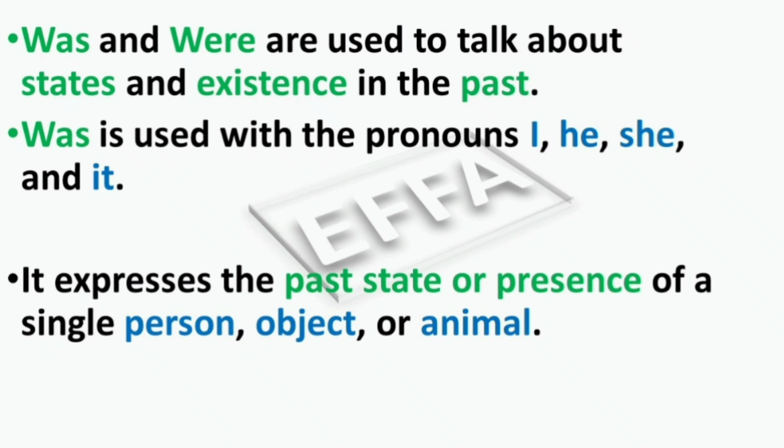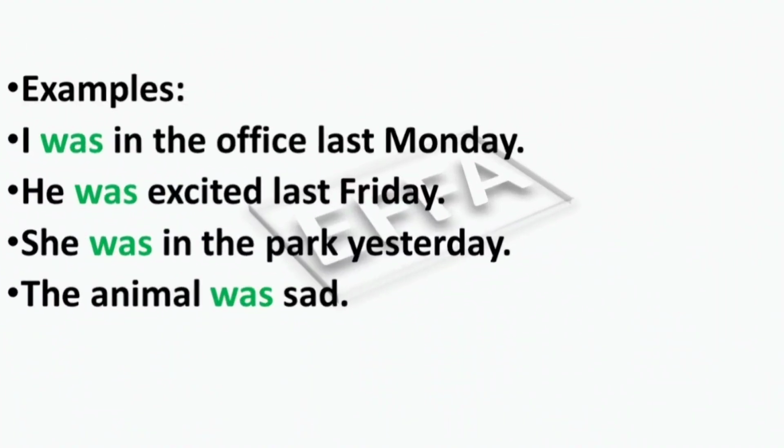First, was is used with the pronouns I, he, she, and it. It expresses the past state or presence of a single person, object, or animal. For example, I was in the office last Monday. He was excited last Friday. She was in the park yesterday. The animal was sad.